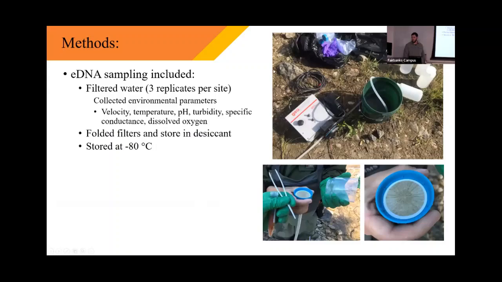As far as the eDNA, it's basically filtering water. You can see the filters down here on the bottom. We took 3 replicates per site, sometimes more. And we also collected environmental parameters every time we sampled eDNA: stream velocity, temperature, pH, turbidity, specific conductance, and dissolved oxygen. We folded the filters and stored them in desiccant until we could get back to the lab that day. And then we froze them at -80 until we were ready to send them out to be processed.